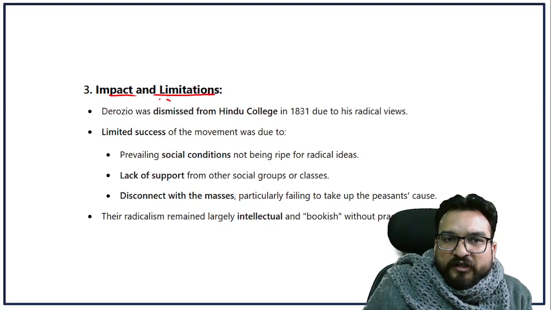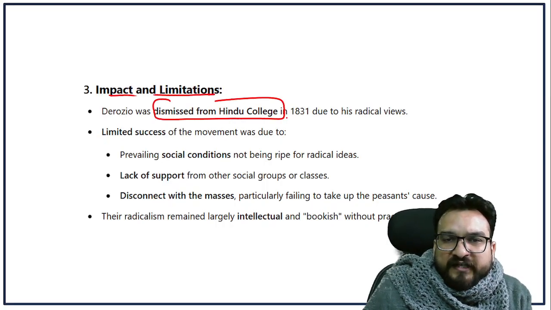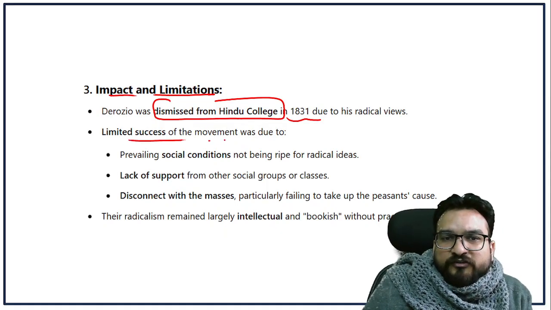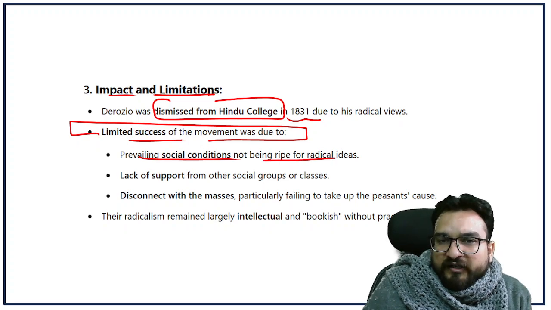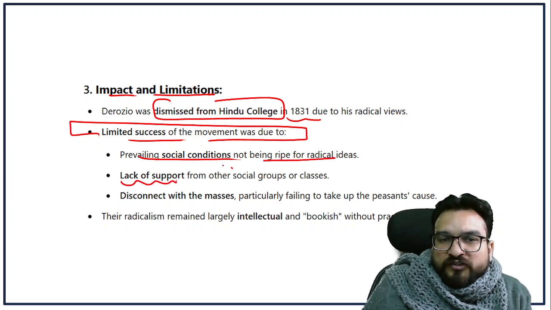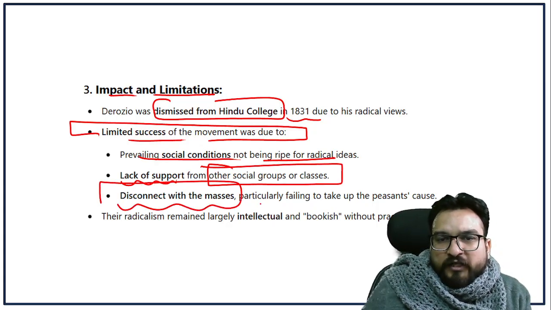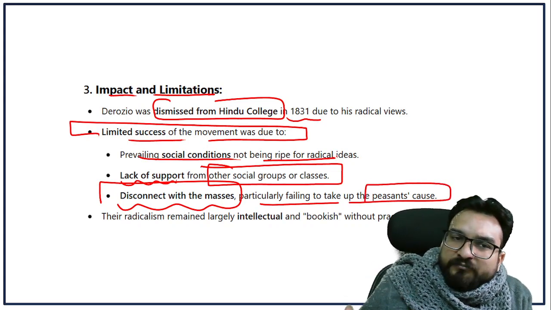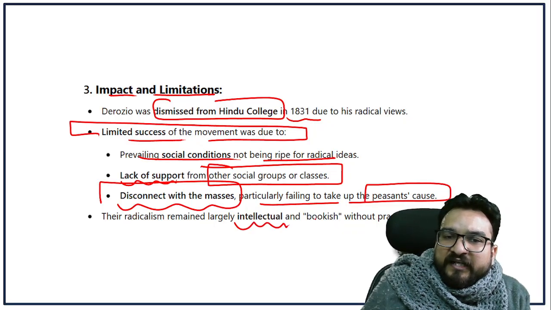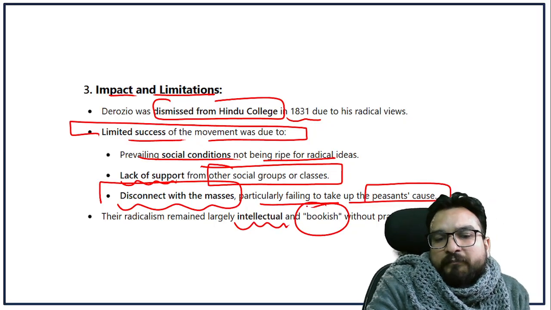Impact and limitation. Derozio was dismissed from the college because of his radical views. The limited success of the movement was due to the prevailing social condition not being ripe for radical ideas, lack of support from other social groups, and disconnect with the masses, particularly failing to take up the peasants' cause. Right? So their radicalism remained largely intellectual or bookish without practical implementation.